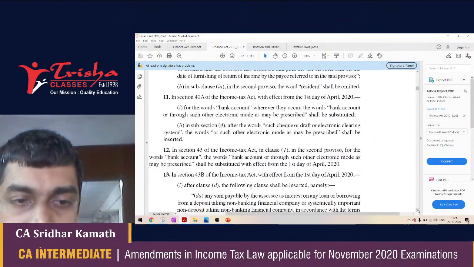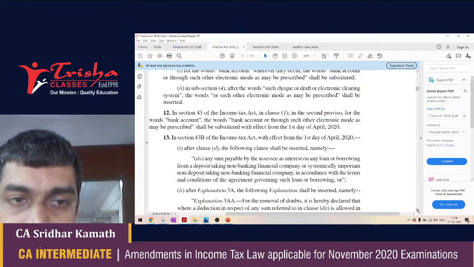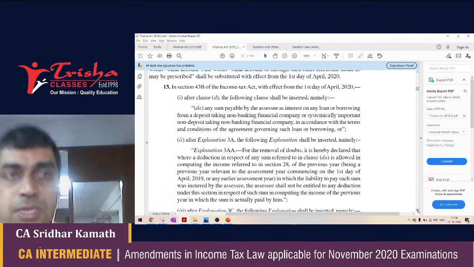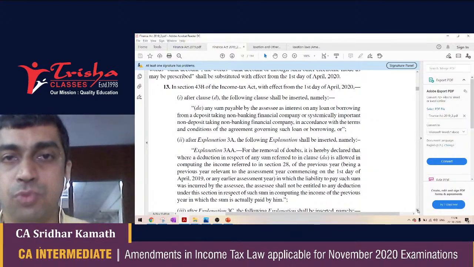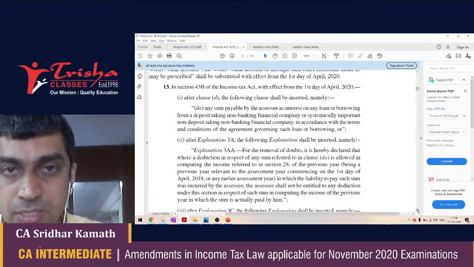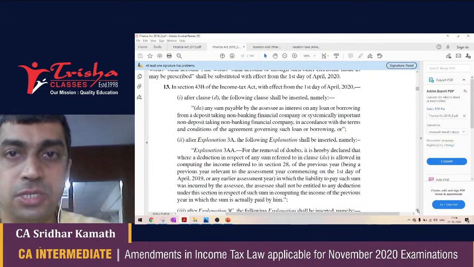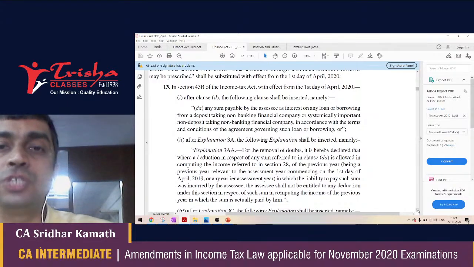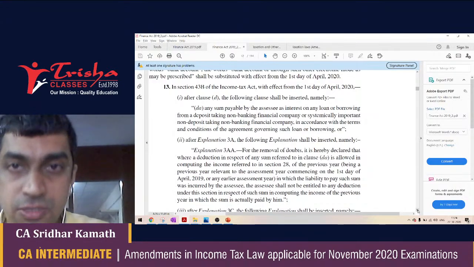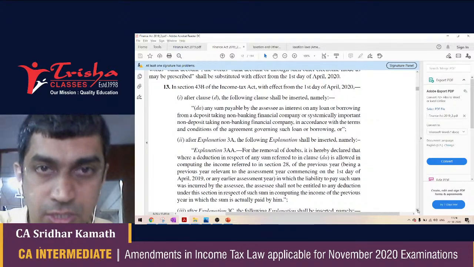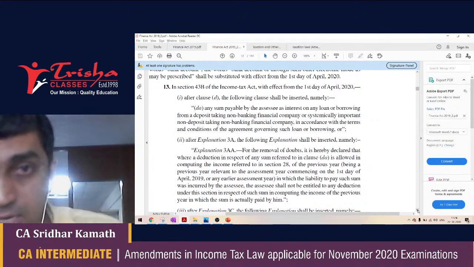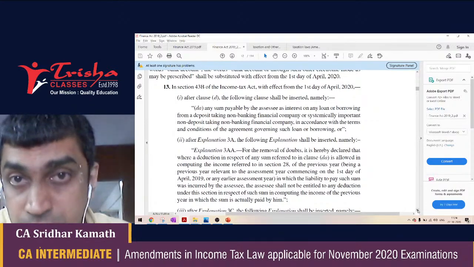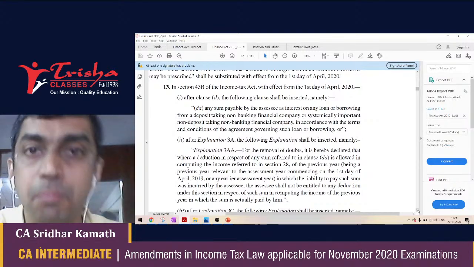40A has been amended, but may not be that important. 43 has been amended, may not be that important. Section 43B has been amended. Now, 43B, what did it tell? 43B spoke about expenses in the hands of an SSE carrying on a business or profession, expenses which are deductible only on actual payment basis. So in the case of these expenses which are listed in section 43B, though they are deductible, because section 43B says so, they are deductible only if they are actually paid.